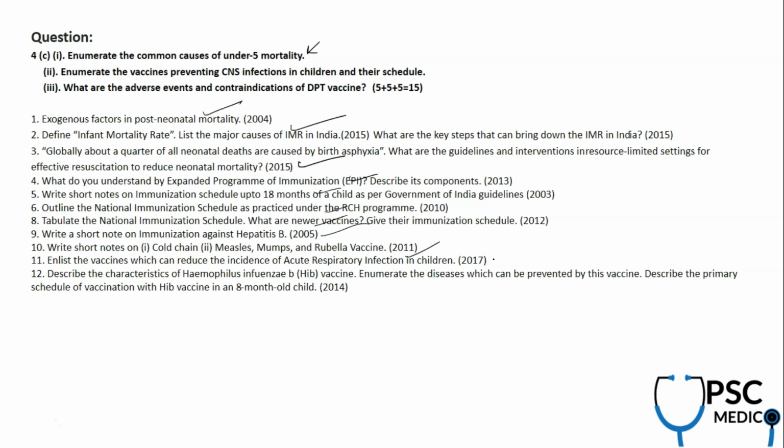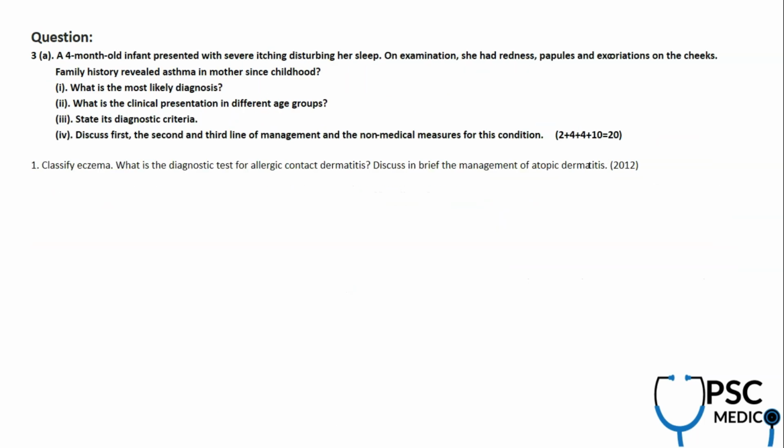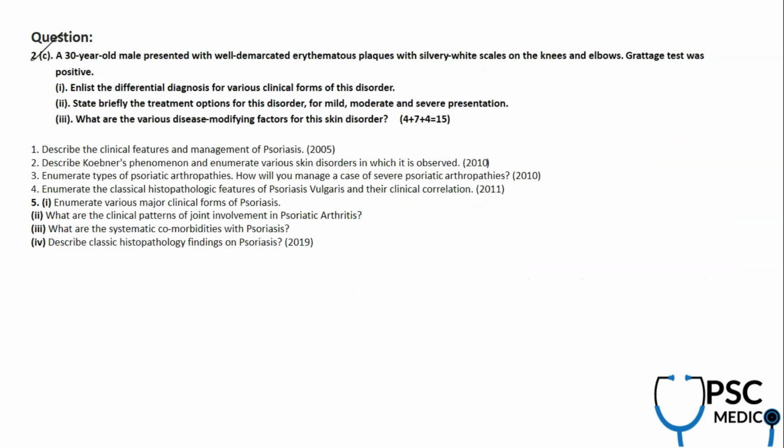What are the vaccines which can prevent acute respiratory infections in children? That is, they are focusing more on the pneumococcal vaccine. Here, when they say CNS, they are focusing on the meningococcal vaccine, Japanese encephalitis vaccine, and also the DPT vaccine and their schedule. So, though the question looks indirect, you need to be aware of the common vaccines, their side effects, contraindications, their dosage, route of administration of all the vaccines which are used in the national immunization schedule. So this will conclude our discussion on paper 2 section A part of the UPSC 2020 medical science paper.